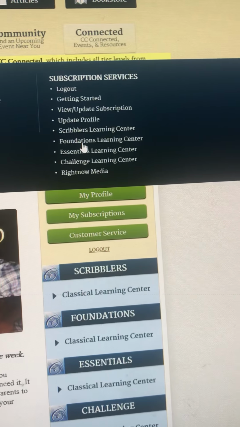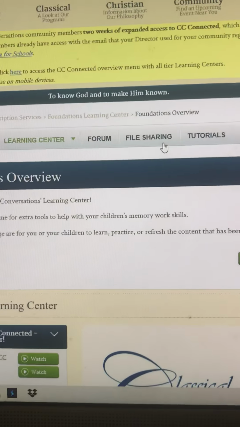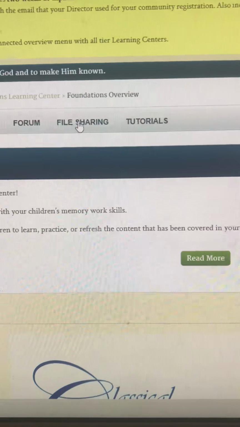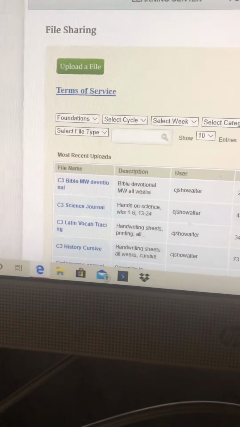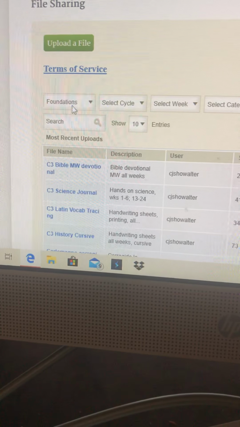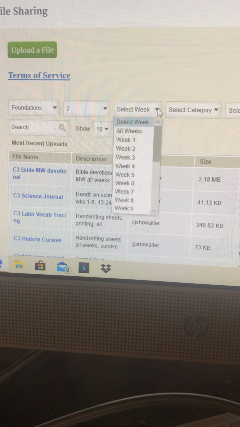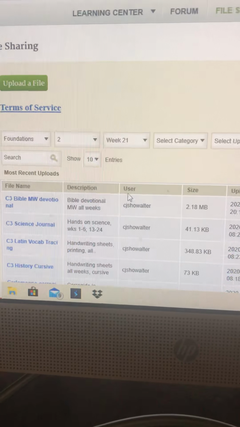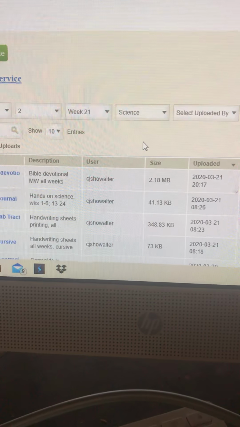What I wanted to show you is through the Foundations Learning Center here. And if you are not familiar with CC Connected and you haven't ever used it, we get a lot of things from file sharing right here. And when you go into file sharing, you have your tier and you pick your cycle. We're in cycle 2. And you pick your week. We just did week 21. And then you decide what category you want. So here's science, for instance. Then you have to push apply right here.